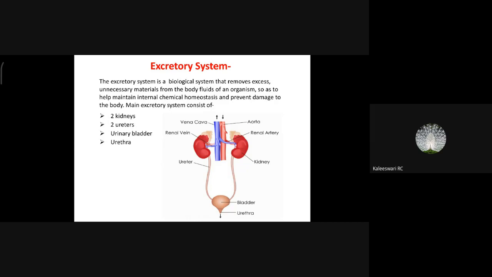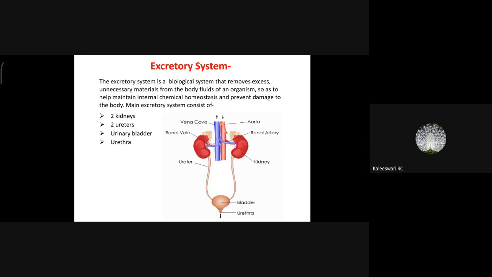Now, we will enter the main excretory system. The excretory system is a biological system that removes excess unnecessary materials from the body fluids of organisms, so as to help maintain internal chemical homeostasis and prevent damage to the body. The main excretory system consists of two kidneys, two ureters, the urinary bladder, and the urethra. You can see the picture here also.